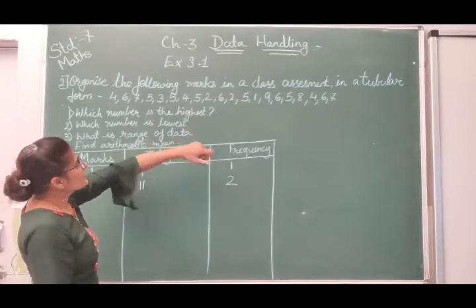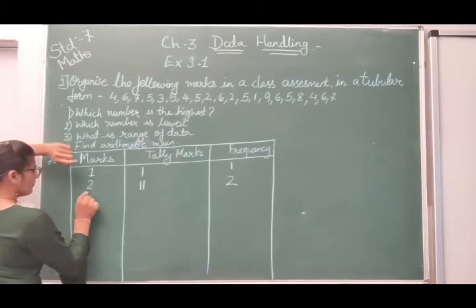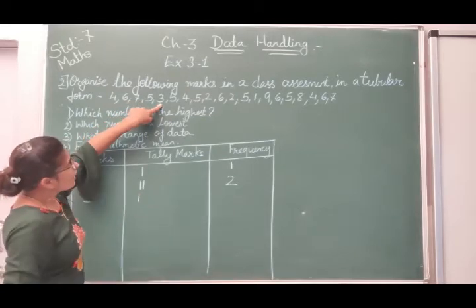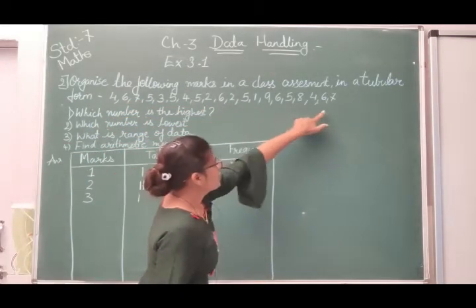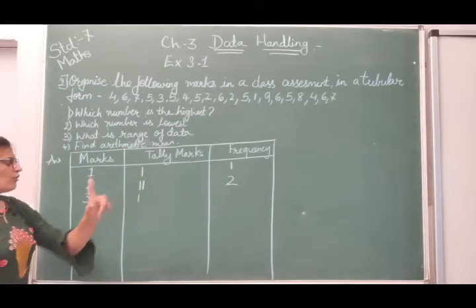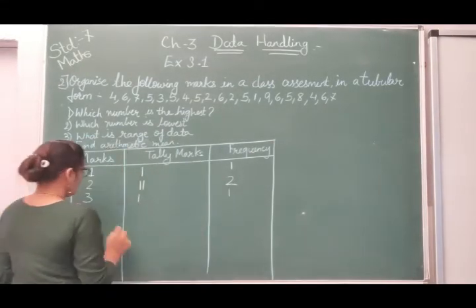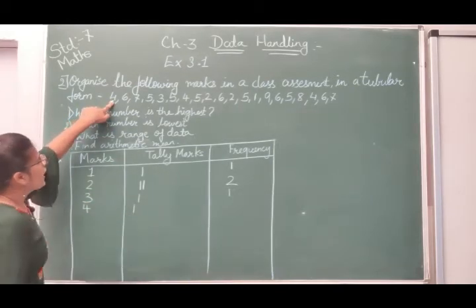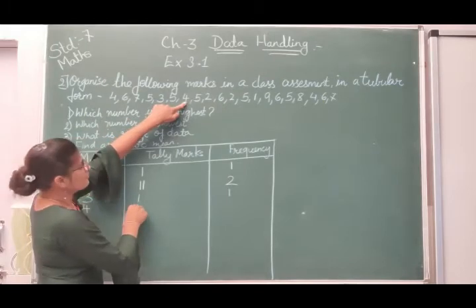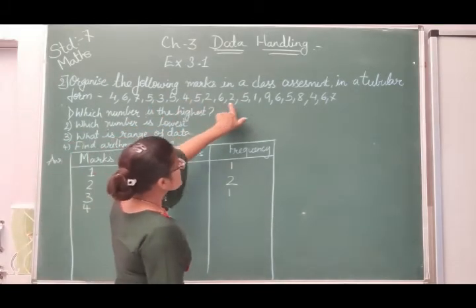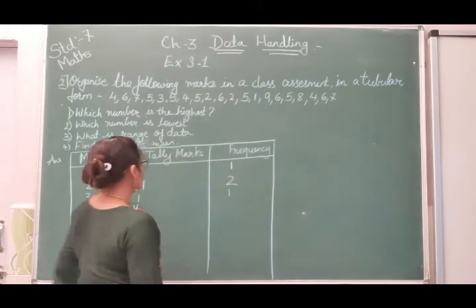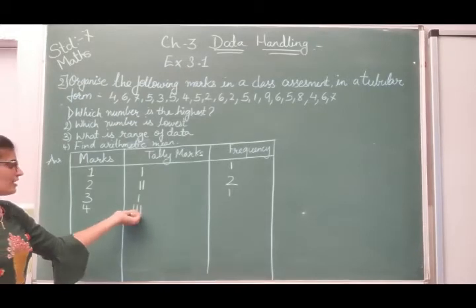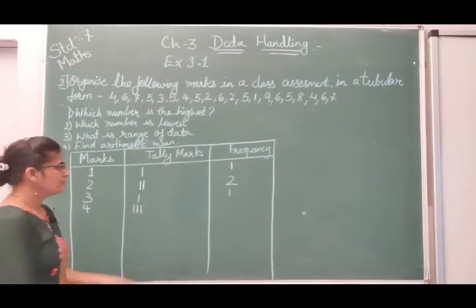Now next you can see 3, yes 3 is also there, so we will write down 3 over here. Now 3 is here once, so 1 mark. After that you cannot find any other 3, so 3 is also once, so the frequency will be 1. Now next is 4. 4 you can see once, after that here second, so second mark, after that you can see 4 over here, meaning 4 is there 3 times, so we have to put 3 tally marks. So the frequency will be 1, 2, 3.